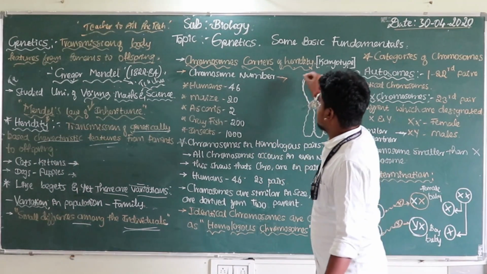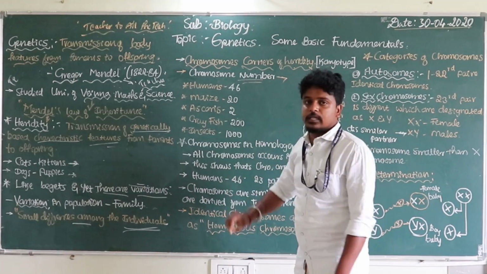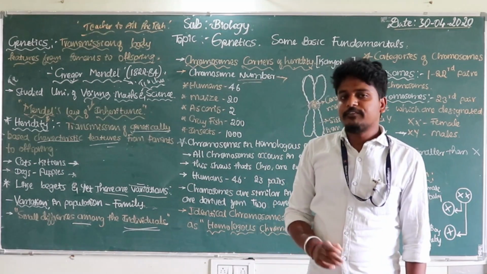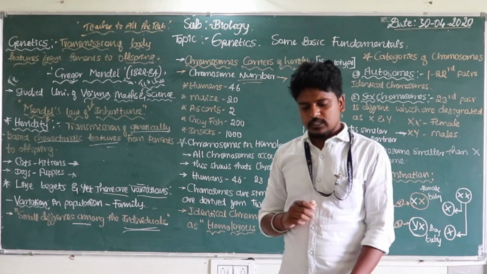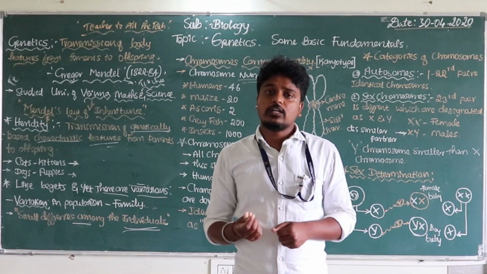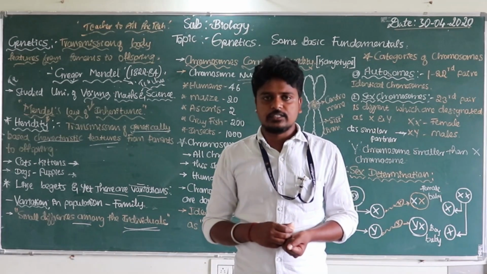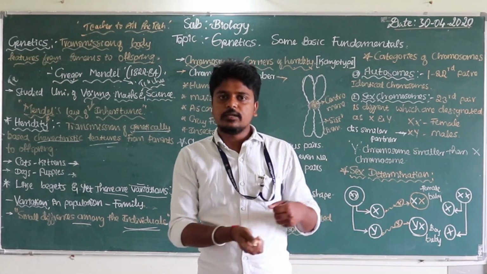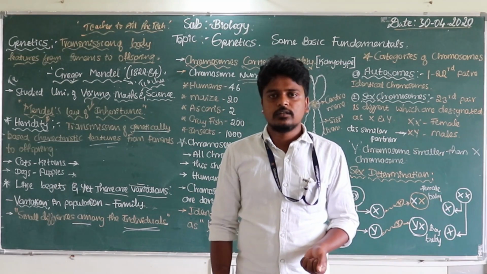The chromosome number will always be similar to that of their parents. When it comes to the number of chromosomes in all living organisms, there are certain variations, and they also live in different ecosystems. Yes or no? They live in different biodiversities.